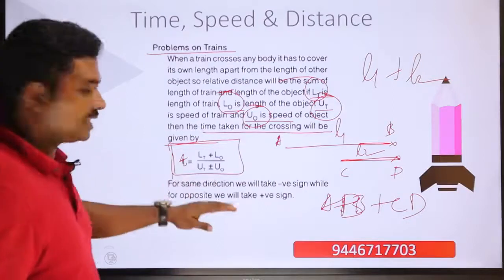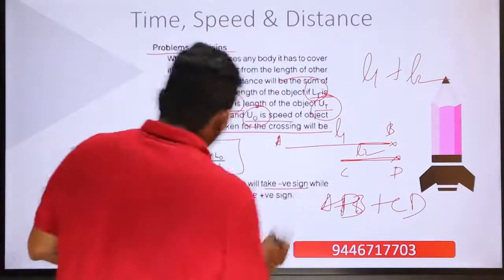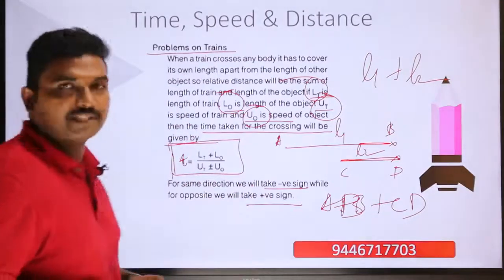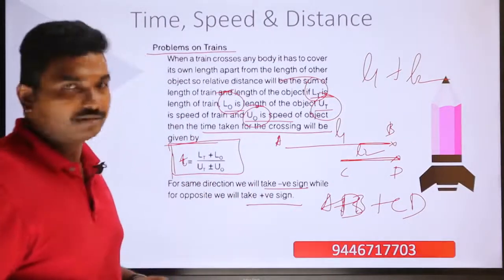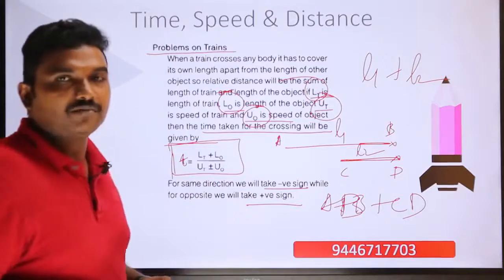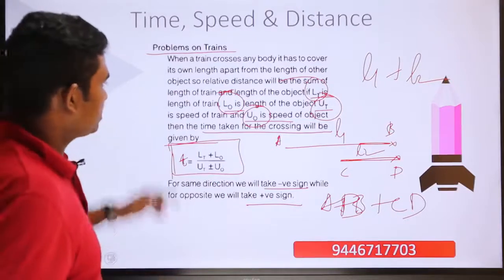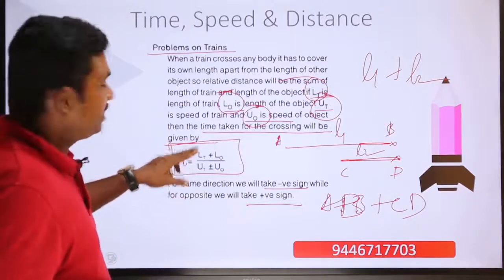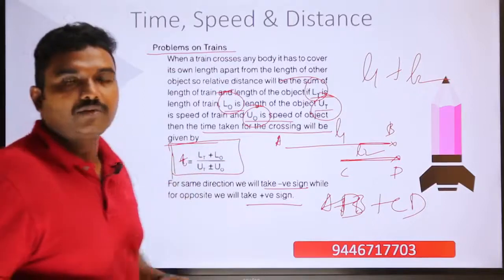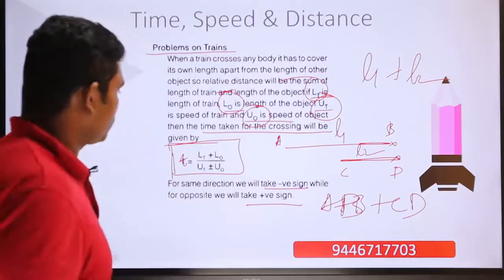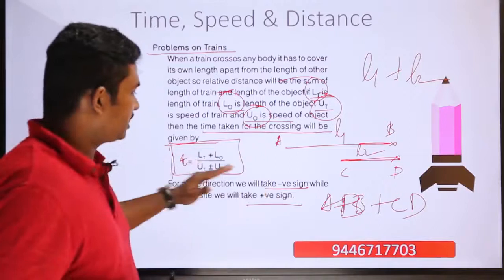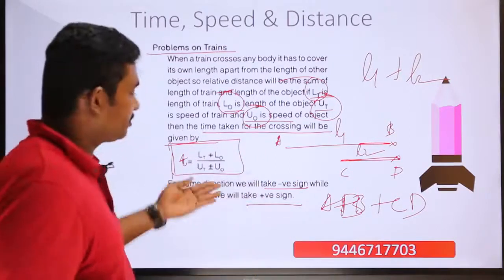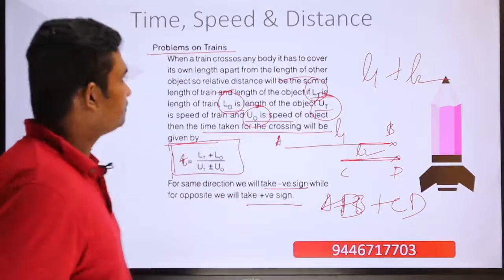For the same direction, we will take a negative sign, while for opposite direction, we will take the positive sign. So what is the total time taken for the crossing? The total time taken for the crossing will be LT plus L0 divided by UT plus or minus U0. For same direction you have to take the denominator with the negative sign, and if it is in the opposite direction then you have to take the denominator with the positive sign.